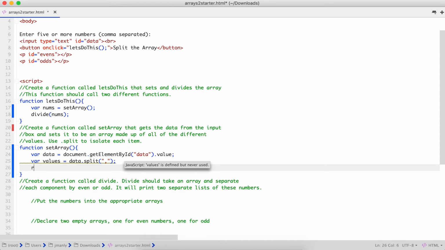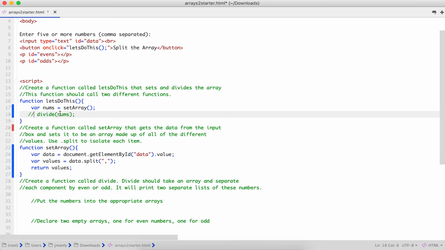And then the last thing we're going to do is we are going to return that array. Okay, so this function, we run through it, we return values. Values is set as the array nums. Okay, so let's test that, make sure it works.